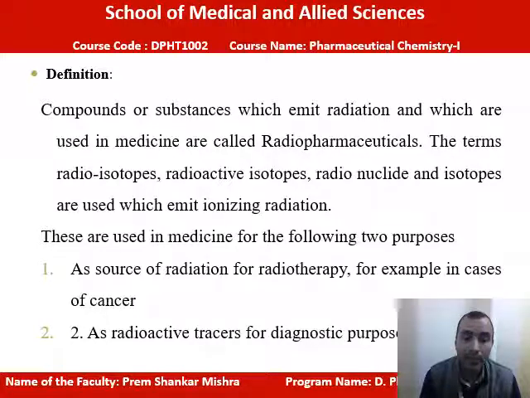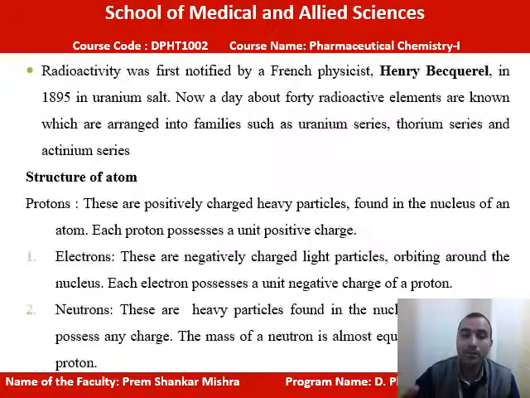So radiopharmaceuticals can be used as a source of radiation for radiotherapy. In case of cancer, suppose any person is suffering from cancer, we can use this radiotherapy. For diagnostic purpose also these radiopharmaceuticals can be used, and they can be considered as a radioactive tracer. This radioactive tracer can be used for diagnostic purpose only. So these two categories are widely used.